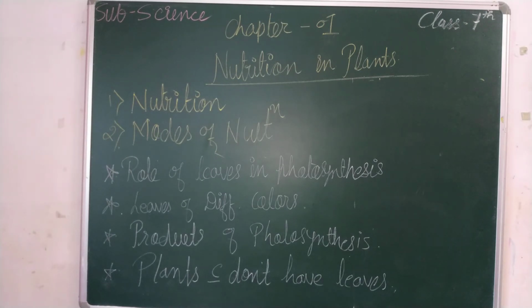It is converted into starch and it's stored in the plant's body. After the completion of the photosynthesis process, the food is in the form of carbohydrates, sugar or glucose, and after that it is stored in the form of starch in the plant's body, and then according to the use they are using that food, right? Different plants store their food in different parts of their body, such as stems, roots, leaves, seeds, fruits, flowers, etc.